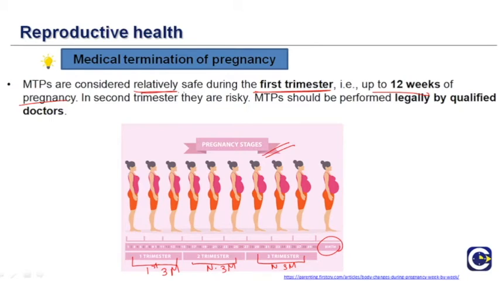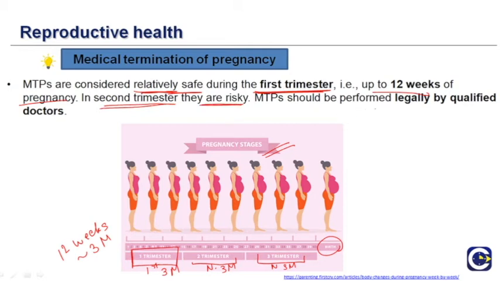MTPs are considered relatively safe only during the first trimester, that is up to 12 weeks, which is approximately 3 months. The first trimester, or 12 weeks, or 3 months is the time period where they are considered safe. In the second trimester, they can be performed, but they are relatively risky.